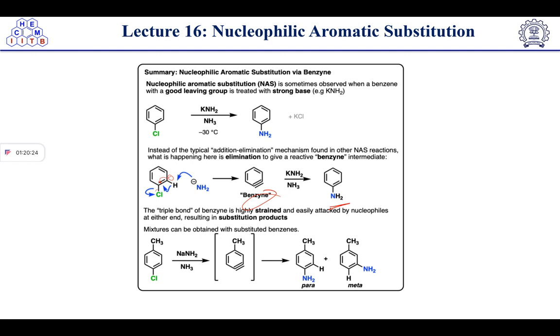So the triple bond of benzyne is highly strained and easily attacked by a nucleophile. That's why it gives a substituted product. A mixture can be obtained with substituted benzyne. So if a substituent is there, at that time we get a mixture of para and meta.